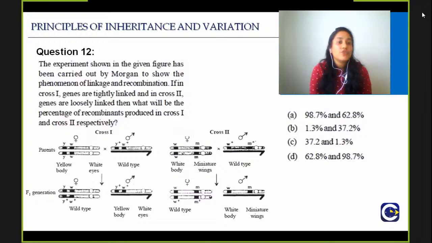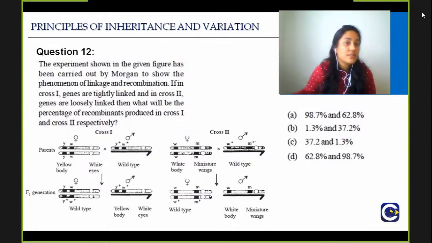The experiment shown in the figure has been carried out by T.H. Morgan, father of experimental genetics, who discovered linkage, crossing over, etc., to show the phenomena of linkage and recombination. If in cross 1, the genes are tightly linked and in cross 2, the genes are loosely linked, then what will be the percentage of recombinants produced in cross 1 and cross 2 respectively?